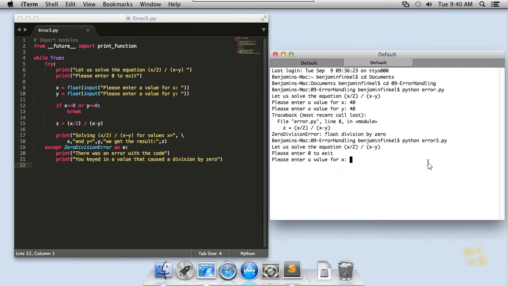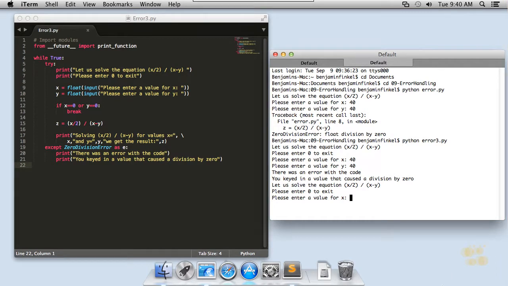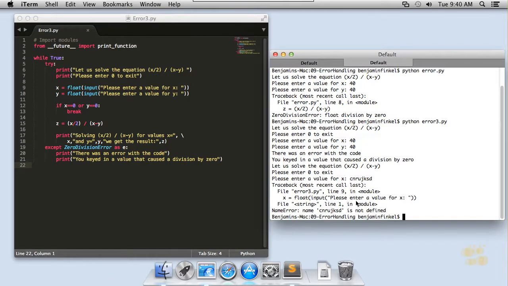I'll run error 3, produce a ZeroDivisionError, and you can see in fact that there was an error in the code, and it tells me I keyed in a value that caused a division by 0. So I could print out that nice, clean, easy to read message because I'm only catching ZeroDivisionErrors. I'm not catching any other error message. And check out, here's what I mean by that. If I come over here and I just put in some letters where it's expecting a number, right?